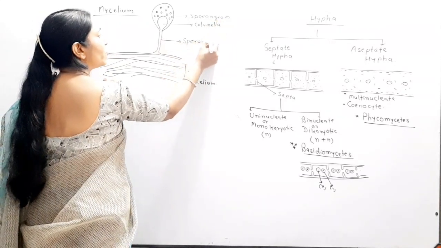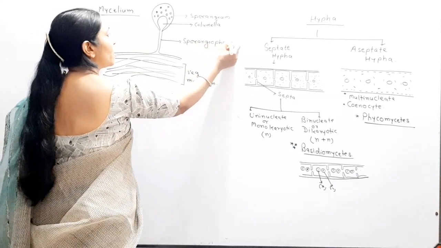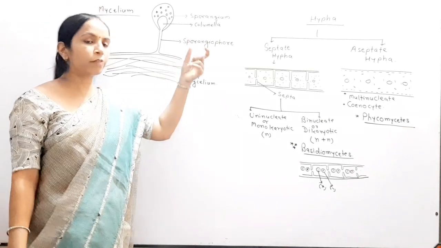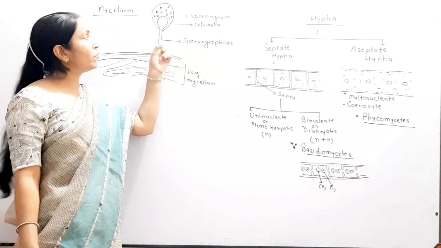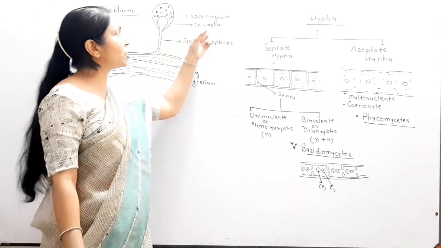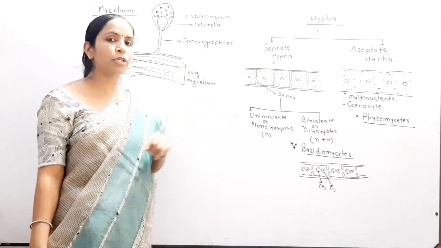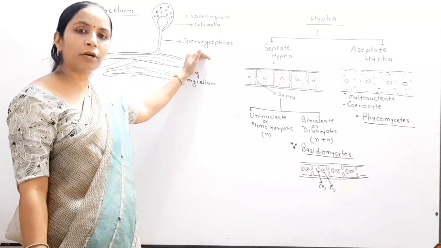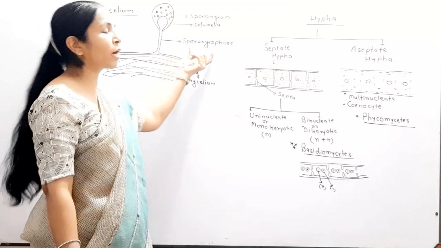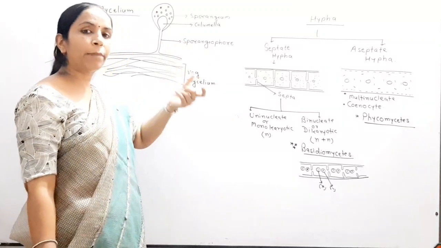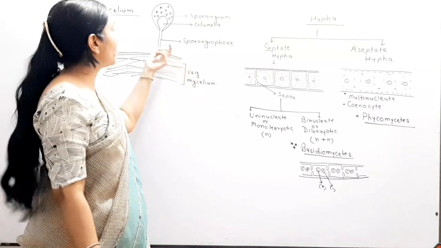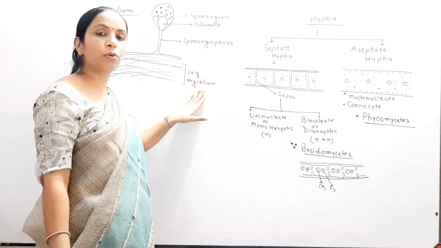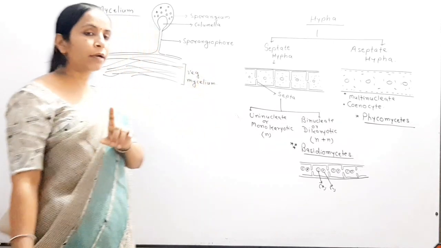If the hypha is responsible for conidia formation, then the hypha is called conidiophore. These terms you have been reading, conidiophore. A conidiophore means the hypha of fungi which is involved in the formation of conidium. Here we are drawing a sporangium, so that is why this hypha is called sporangiophore. So simply, mycelium shows two phases: vegetative mycelium and reproductive mycelium. Reproductive mycelium means the special kind of hypha developed at the time of reproduction, and at that time the hypha shows erect or upward growth. Vegetative mycelium always grows horizontally on the food substrate. This part is clear.